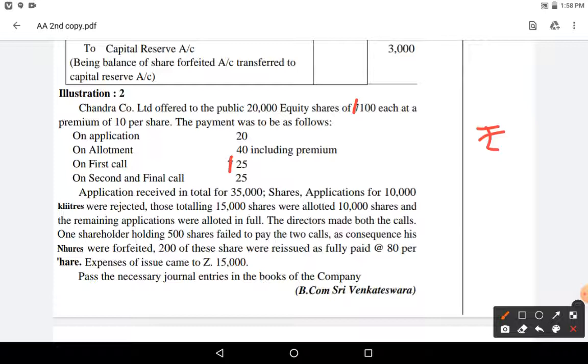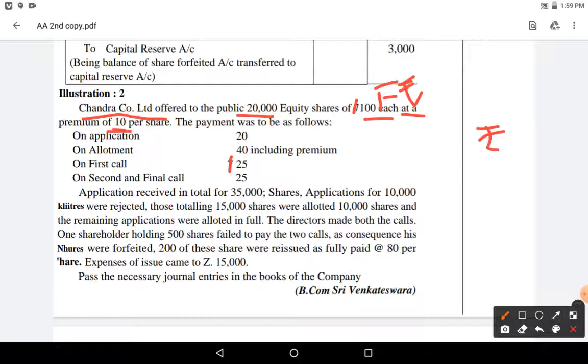Okay, let us see the Chandrika Company Limited offers to the public 20,000 equity shares of rupees 100 each. What is the face value? Face value is 100 rupees, at a premium per share.